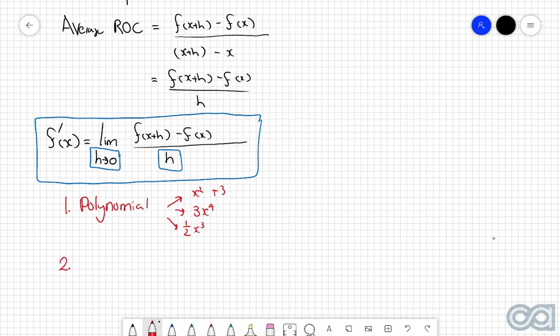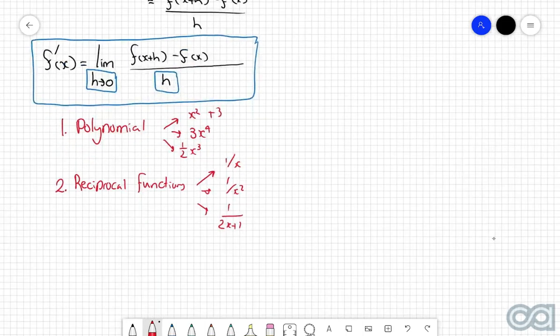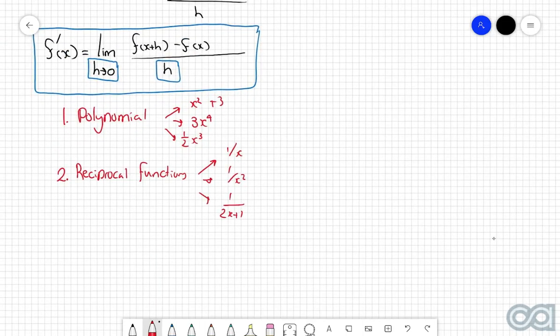But then the more complicated ones are where you have reciprocal functions. So examples of this could be 1 over x, or 1 over x squared, or 1 over 2x plus 1. So functions where you have x's on the bottom of a fraction can be relatively difficult to work around. And then the third one are radical functions.